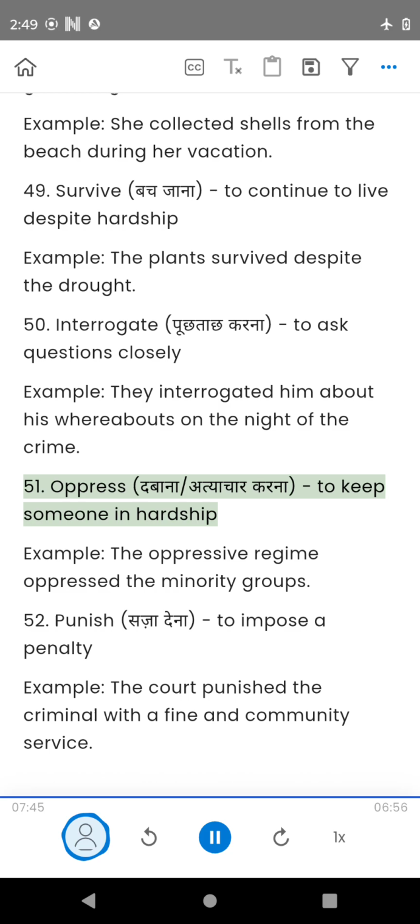51. Oppress, to keep someone in hardship. Example, the oppressive regime oppressed the minority groups. 52. Punish, to impose a penalty. Example, the court punished the criminal with a fine and community service.